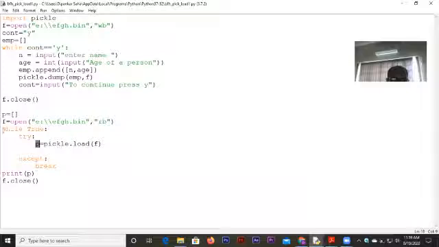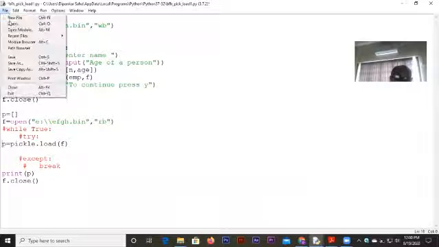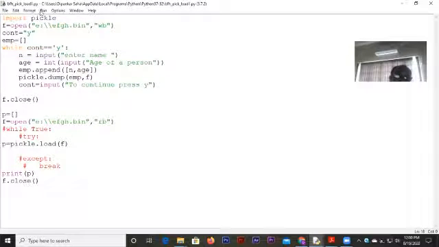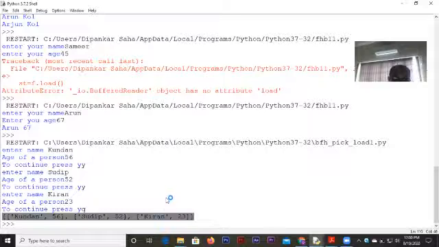I can show you a small experiment here. Remove the loop and just see what happens. If you remove the loop, I'm just putting a comment line here so that you can make it out. And I wrote the pickle.load statement only once. What happens in this case? Obviously, it will not be able to read the entire data on the file. So I will run the program once again.